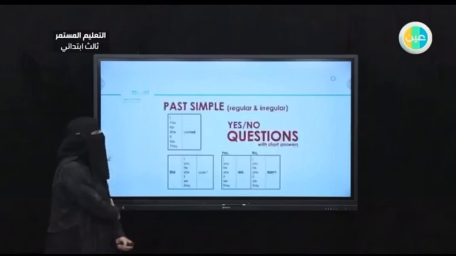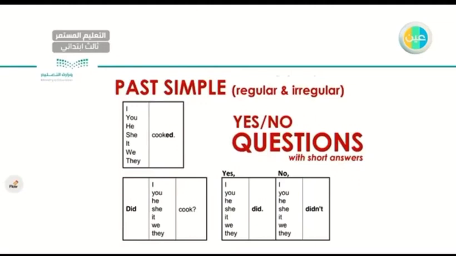Okay, so also we have this chart that will help you with the yes/no questions. I have the simple past, regular and irregular. As you can see, I have all the pronouns, I, you, he, she, it, we, they, and I have the verb cooked. Cooked here is a regular verb that ends in ed, right? Below, I have did. Did I, did you, did he, did she, did it, all the pronouns. But here, I have the verb cook, no ed, because here I have it in the question. I have it in the base form, cook, not cooked, okay?